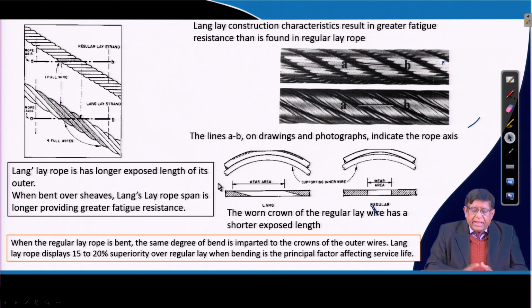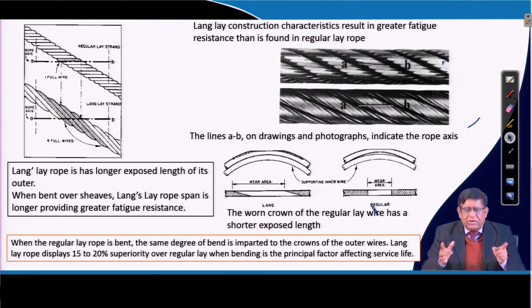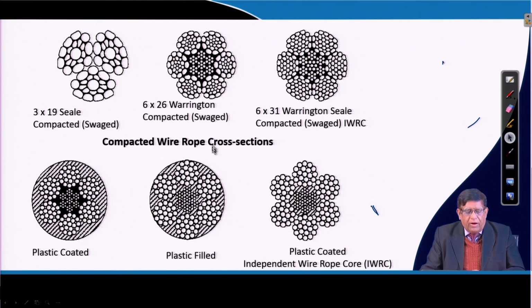You can see which is better by how the wire rope behaves when it moves. The Lang's lay rope has a longer exposed length. Now, when it comes over the sheave, if this is the regular lay and this is the Lang's lay, you can see a longer length is exposed. Because of that, the load is distributed over a bigger area, so the rope gets minimum wear. That is what is observed.